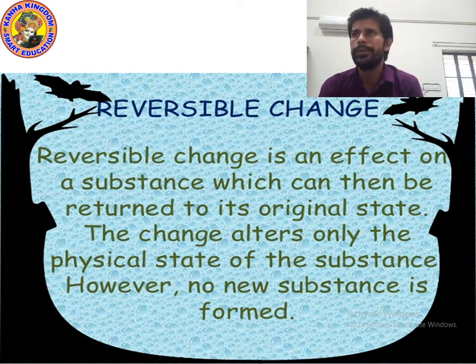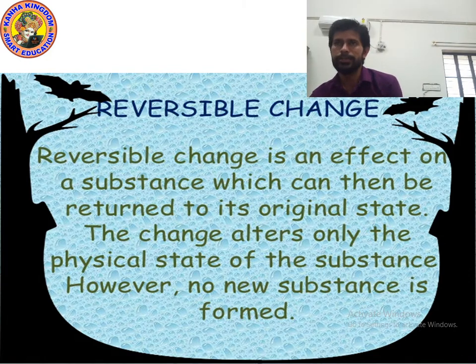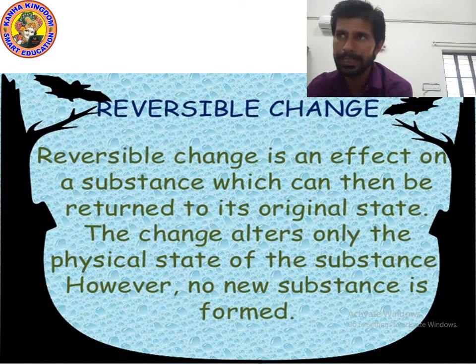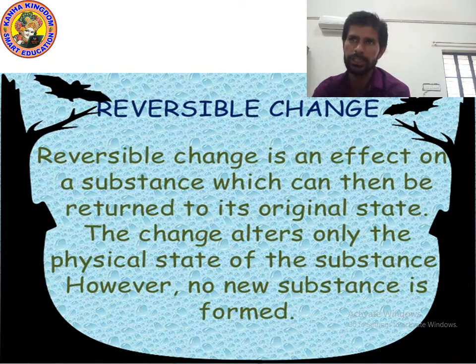So kids, what do you mean by reversible changes? Reversible changes are an effect on a substance which can then be returned to its original state. The change alters only the physical state of the substance, however, no new substance is formed. Yes, kids, reversible changes are changes which return to their original state. They alter only the physical state of a substance, meaning size, shape, color can change. However, no new substance is formed.